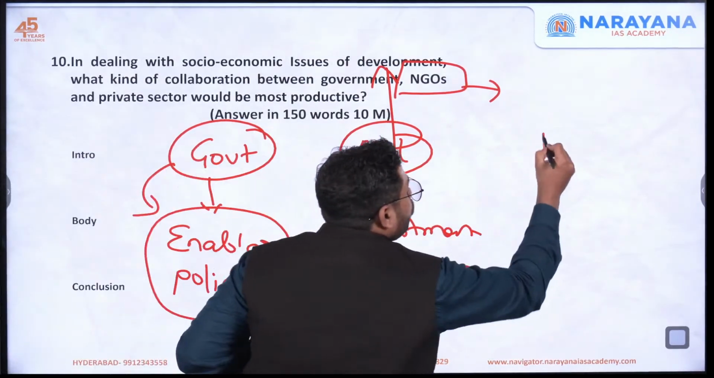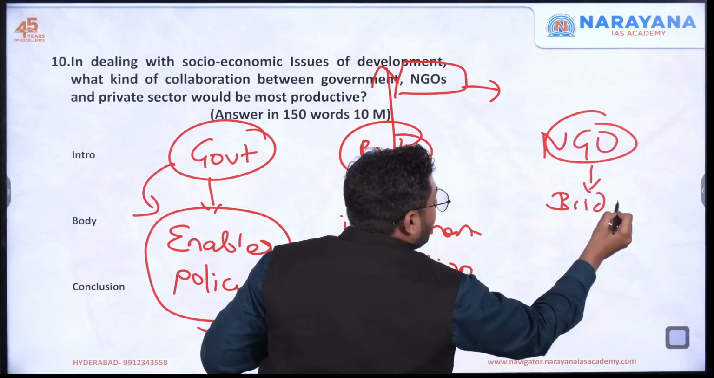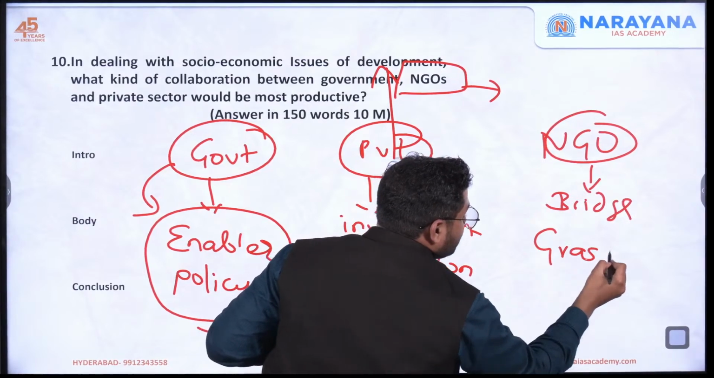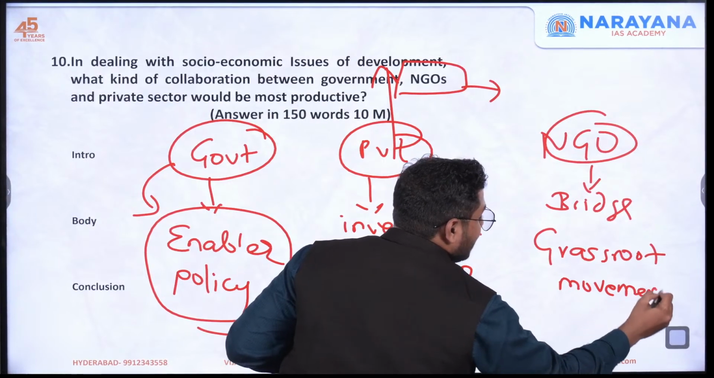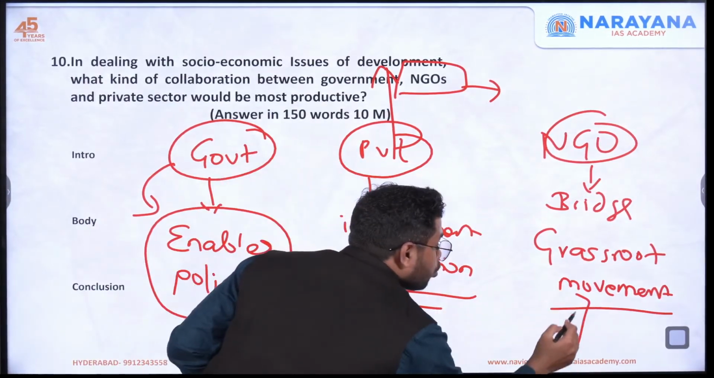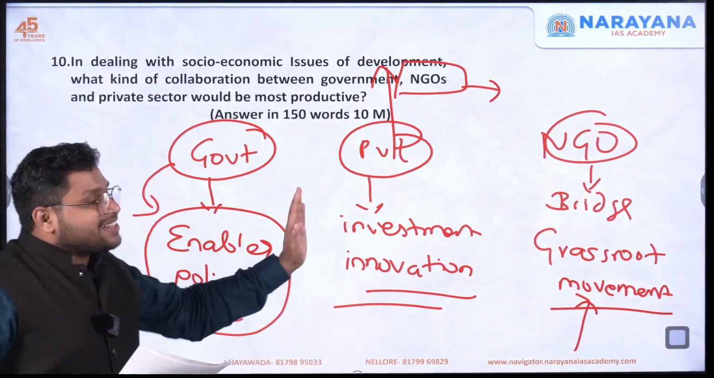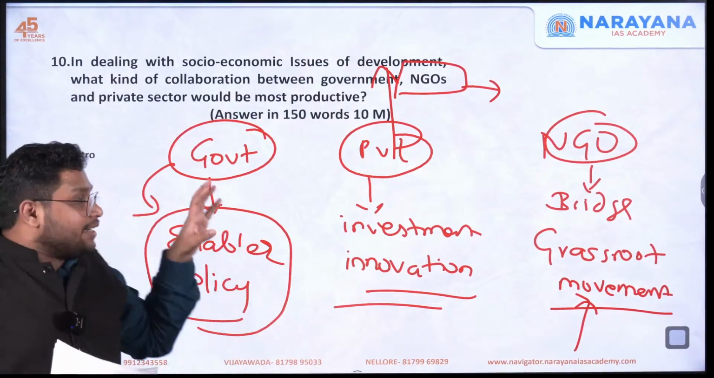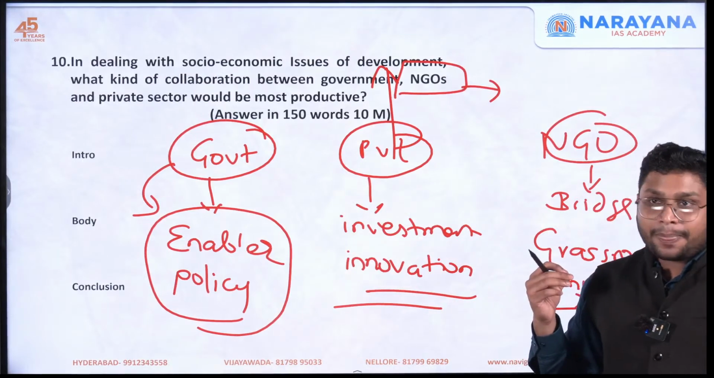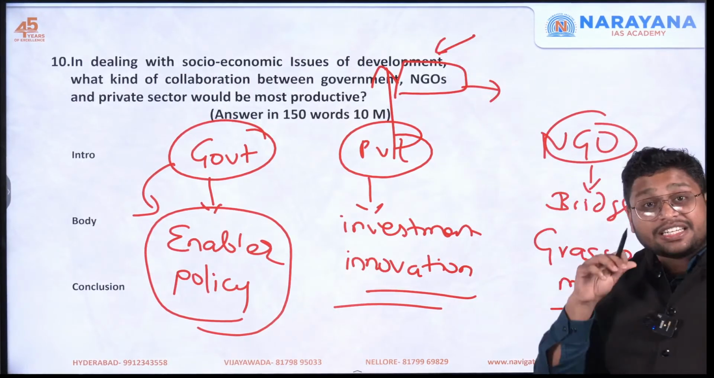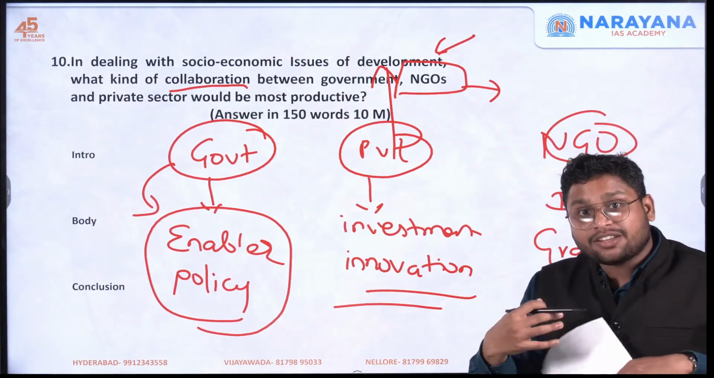And then comes the role of NGOs to act as a bridge and lead the grassroots movements. So in case nobody is taking care of some people, then the grassroots movement should come forward. That is the job of NGOs. So this is the clear-cut separate definition or separate function of all these three organs. Now this is the first part of the question we dealt with. Now we have to show how they all can collaborate, how we can make the work productive.